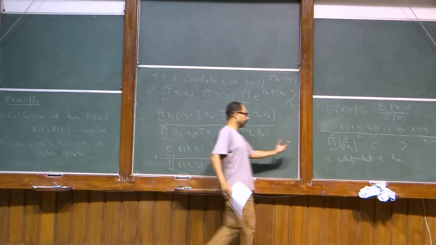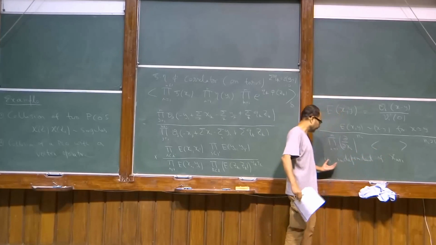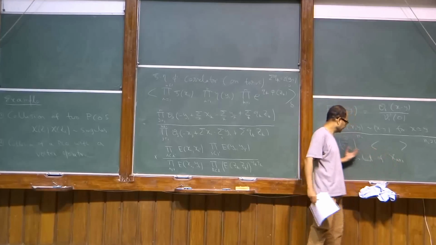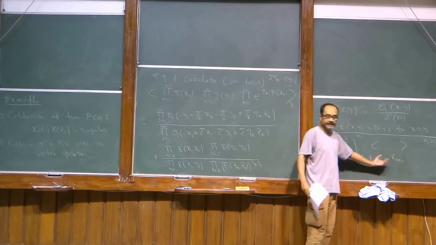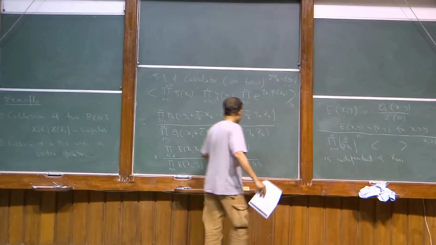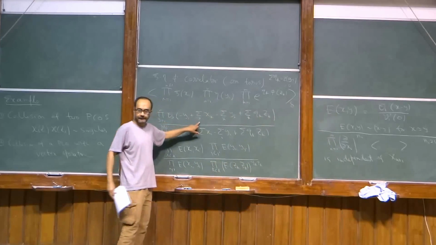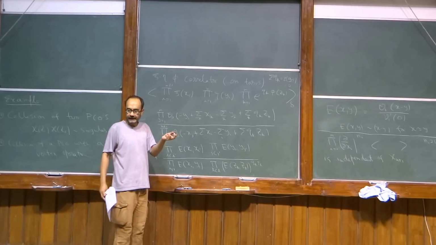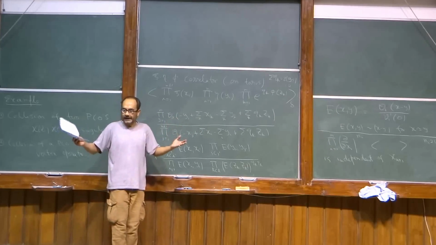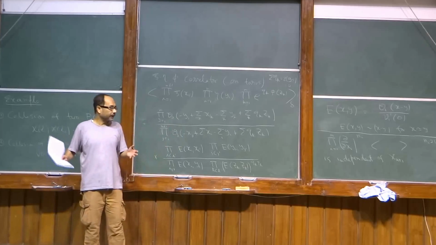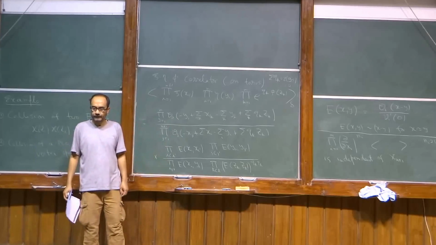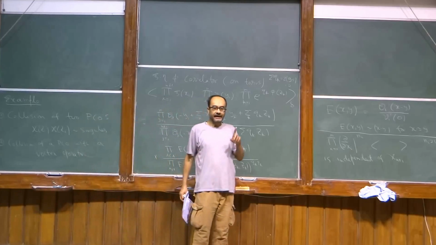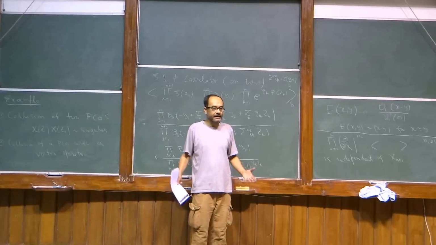And what is surprising is that this object turns out to be independent of x_{n+1}. We take a derivative of this with respect to all the x_i's, at least once, from 1 to n. It's a complicated function of x_1 to x_n, and y. But what one can show is it's independent of x_{n+1}. And this is essential for having an interpretation of this correlation function as the one in small Hilbert space.